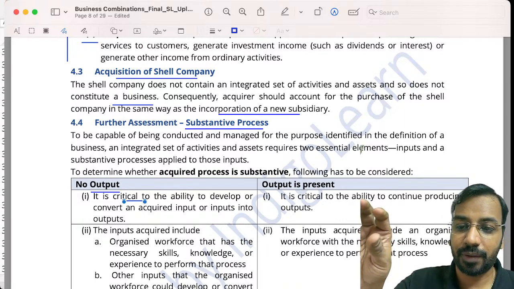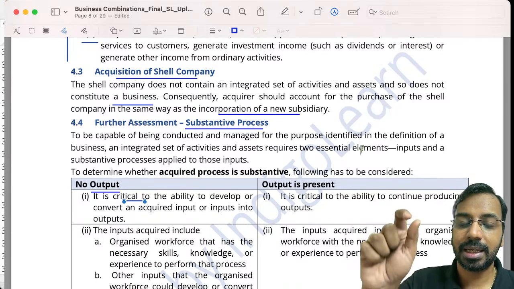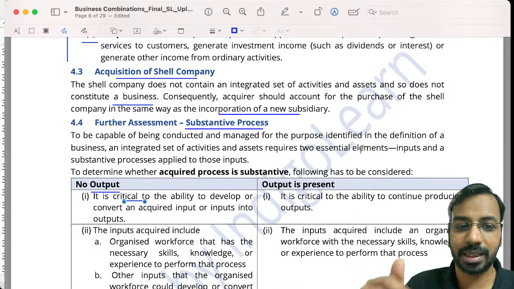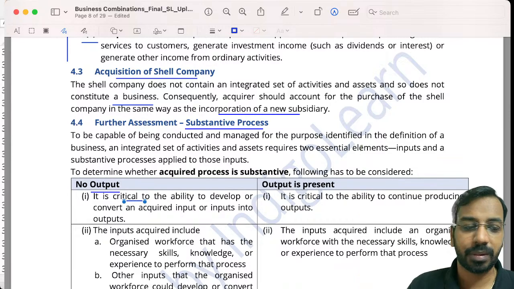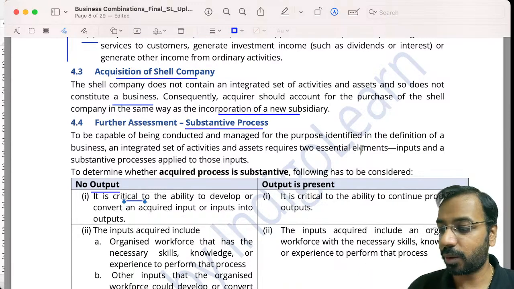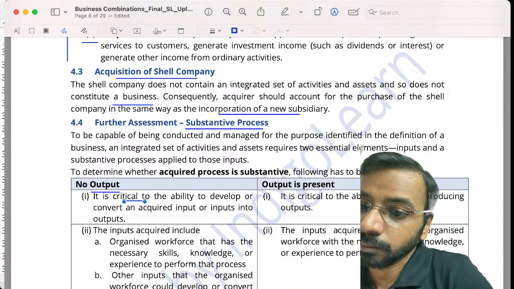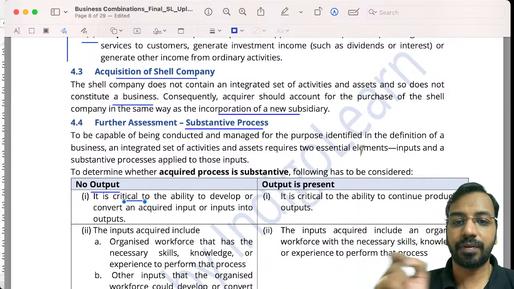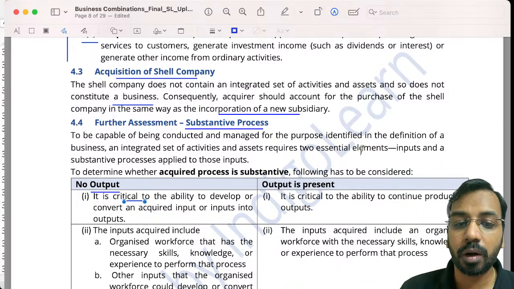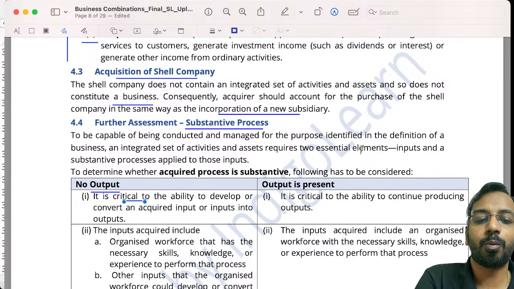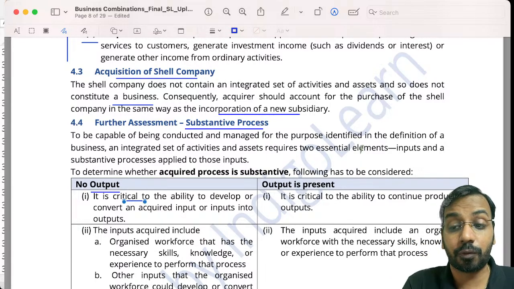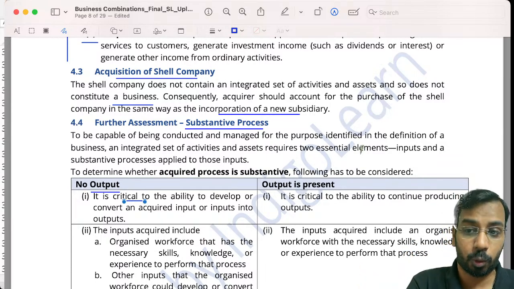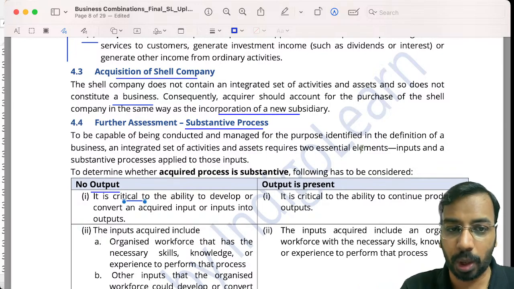So we have acquired another business. We have certain inputs in terms of assets, and we have certain workforce that we have acquired. This workforce has the skills and abilities to convert the inputs into output subsequently. Currently there is no output, but we have a set of workforce that will convert them into output, right? So that is one part of it.